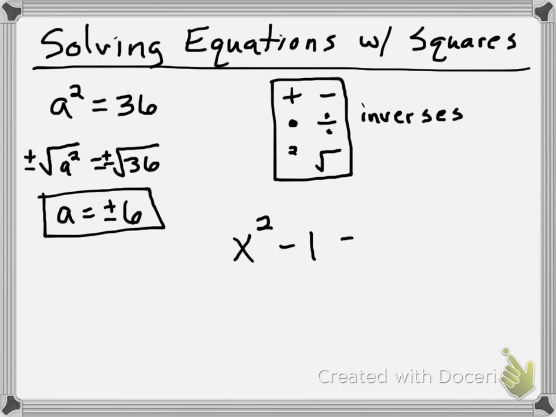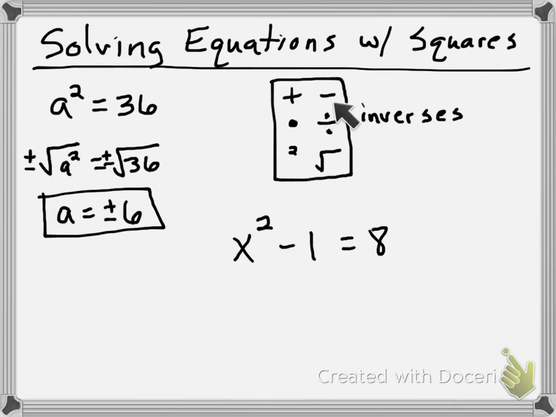Okay, now let's look at one that has more steps. We have the same thing. This is just an algebraic equation. We've got two things to get rid of this time, a minus 1 and a squared. Well, if you remember the math truck, you've got to unload them on whatever comes last. So obviously I'd have to unload addition and subtraction before I did exponents. So I've got to get rid of this minus 1 first.